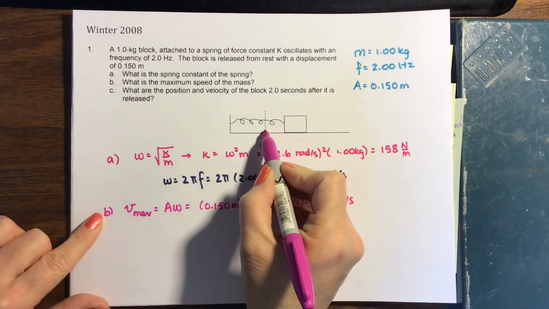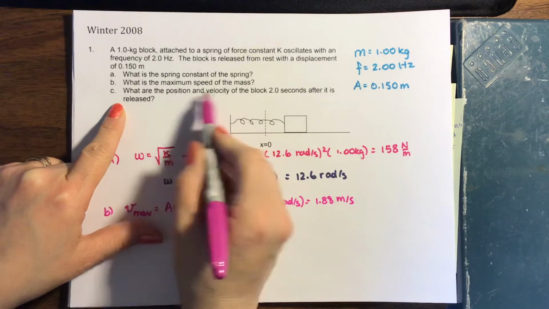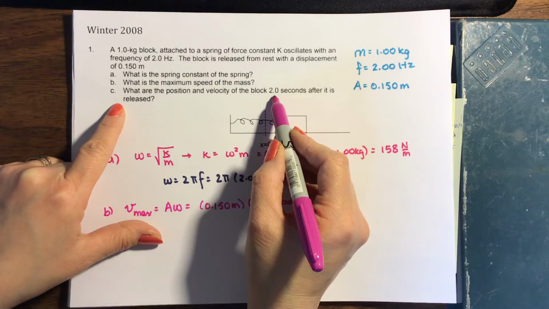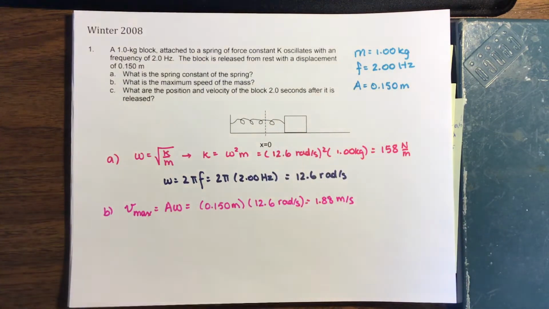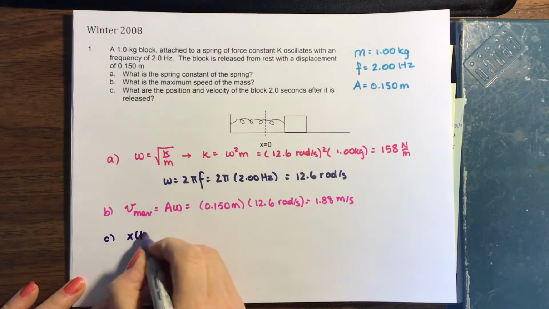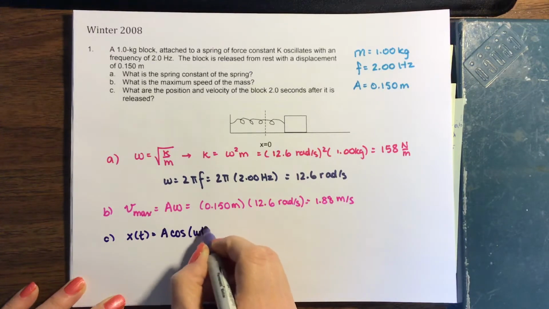That happens when it's at the equilibrium. What are the position and the velocity? Notice those are both vectors, so the sign is going to be important, of the block 2 seconds after it is released. So let's write down our equation for position. So x of t is equal to a times cosine omega t.